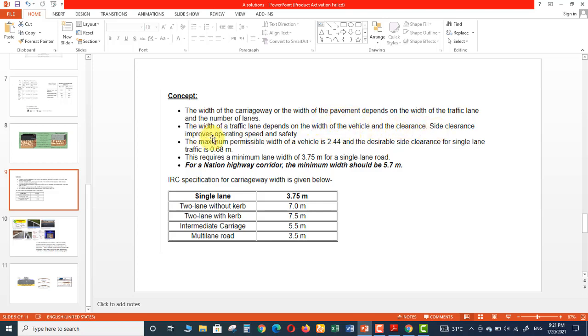Side clearance improves operating speed and safety. The maximum permissible width of a vehicle is 2.44 and the desirable side clearance for single lane traffic is 0.68. 2.44 meter is the maximum width of the vehicle which is permissible to drive on a single lane road.